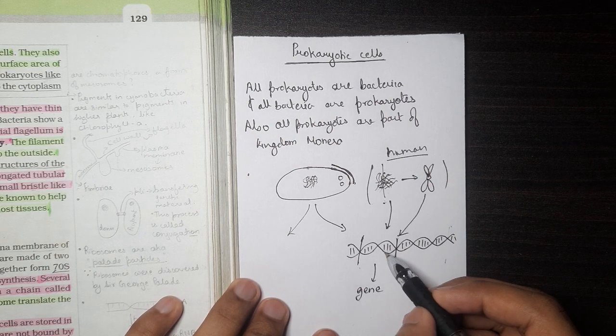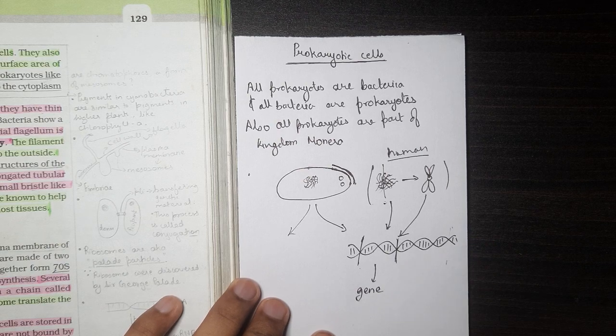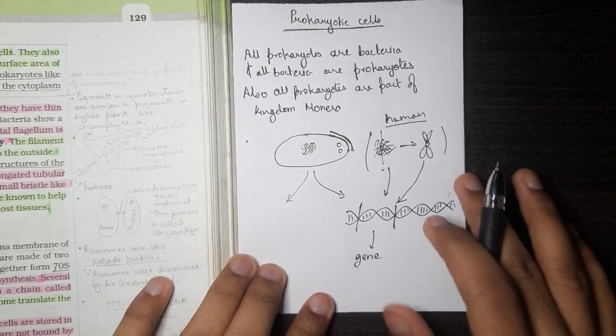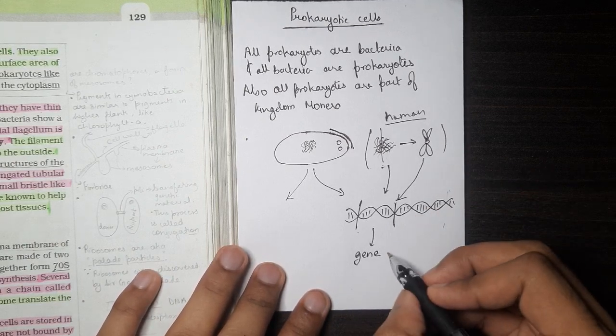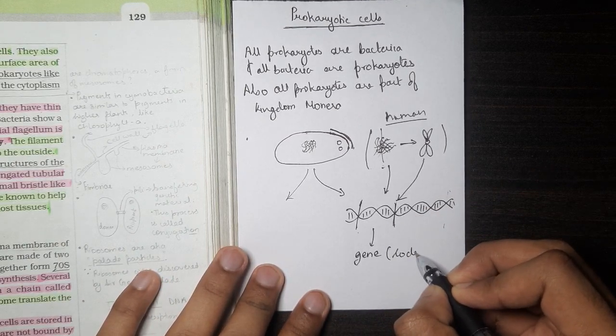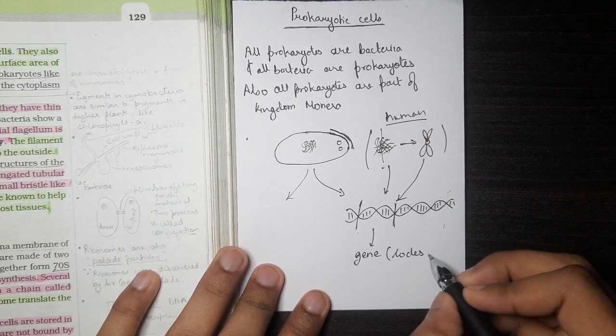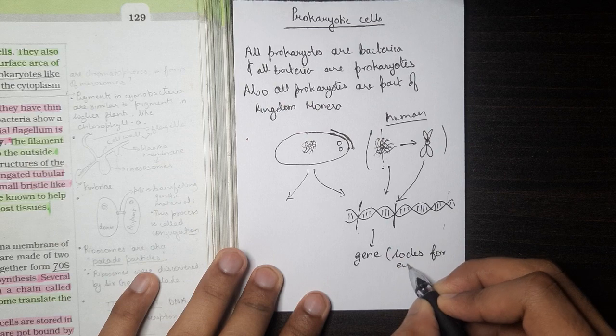Now let's say this particular gene is coding for my eye color. This is the gene that decides my eye color.